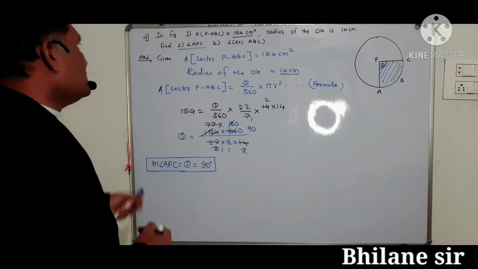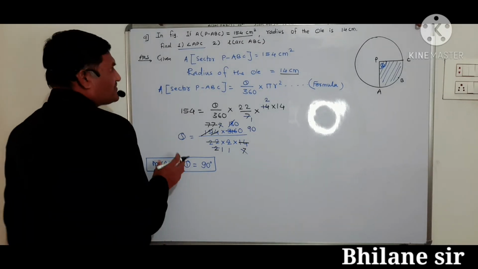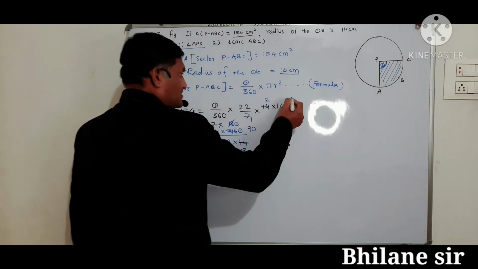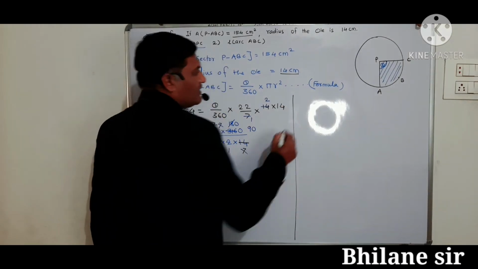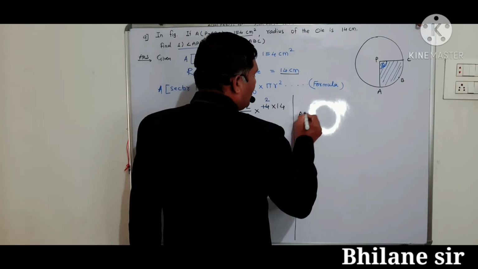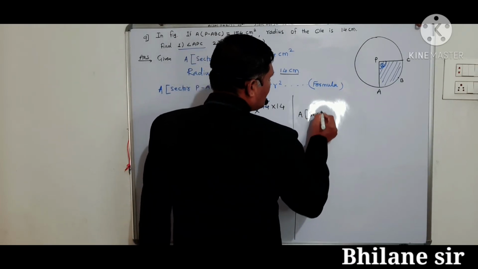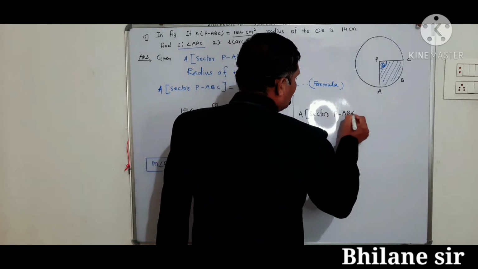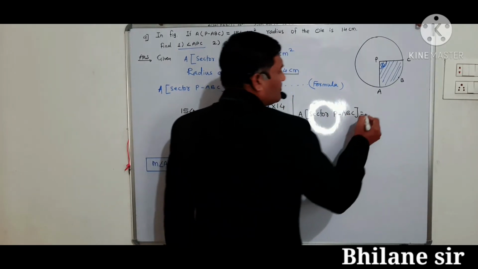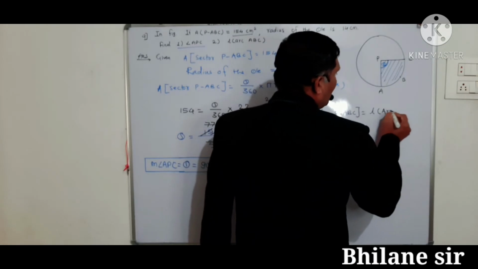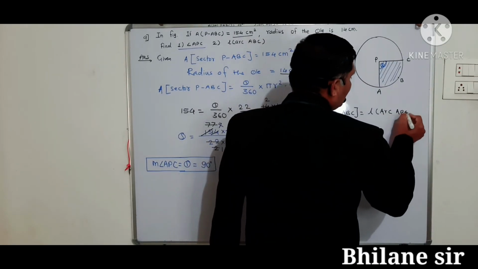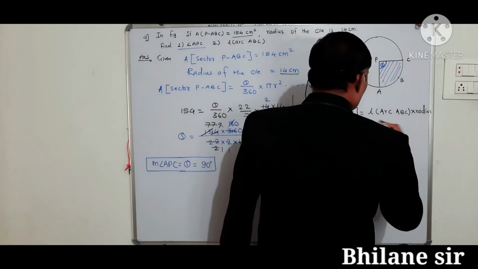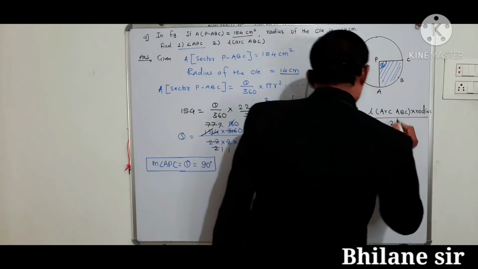We have the relation between area of sector and length of the arc. We have the relation. Okay, area of sector PABC is equal to length of the arc ABC into radius divided by 2.